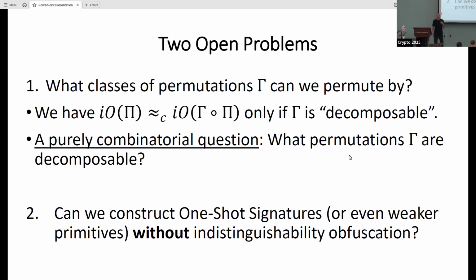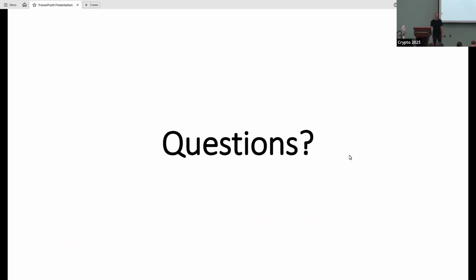Yeah, and the last one is something that I'm asking every lecture, and a lot of other people do: can you have one-shot signatures, or even public key quantum money, which seems to be way weaker, without I/O? And yeah, with that, I'll end. Thanks.